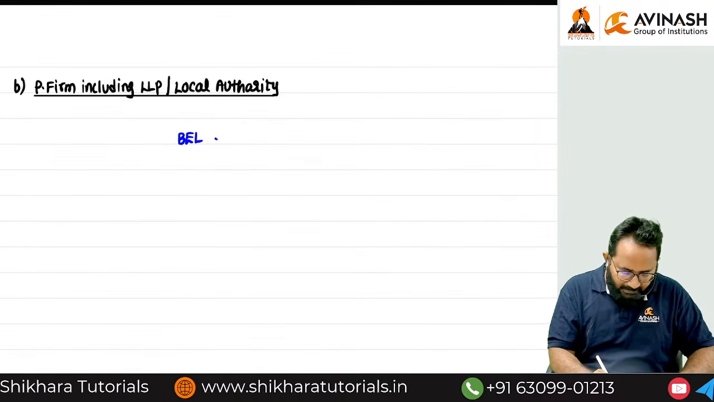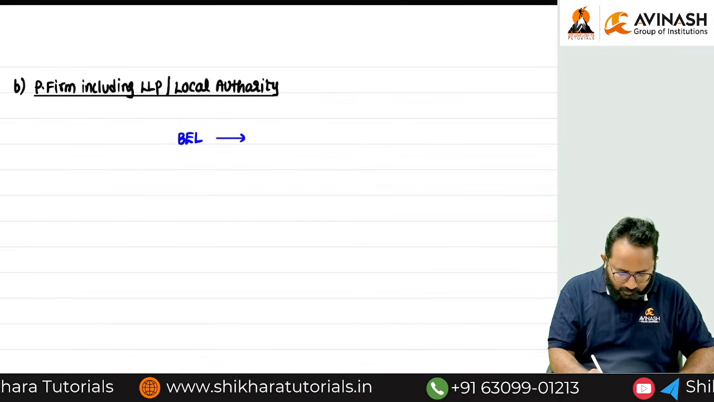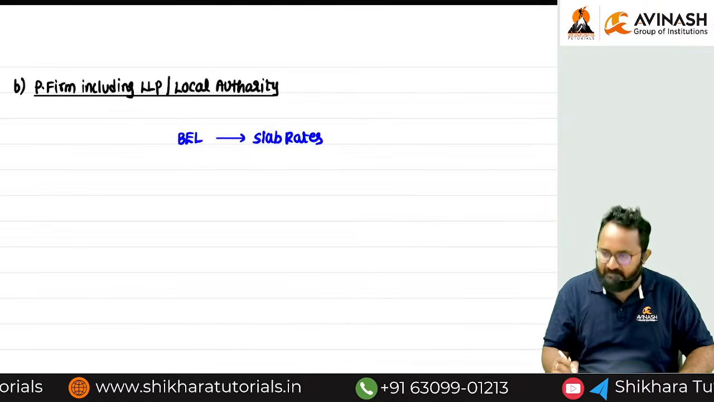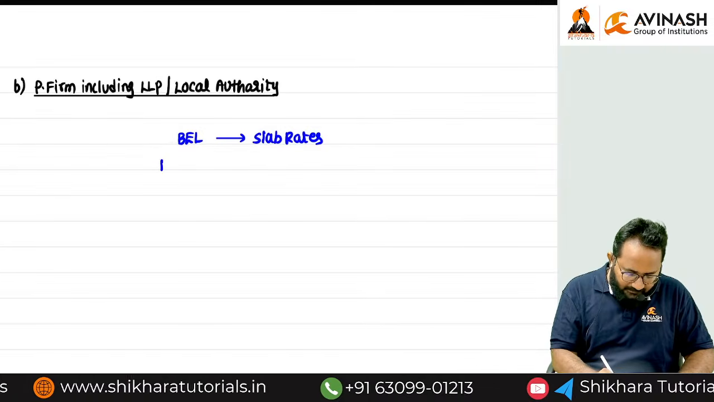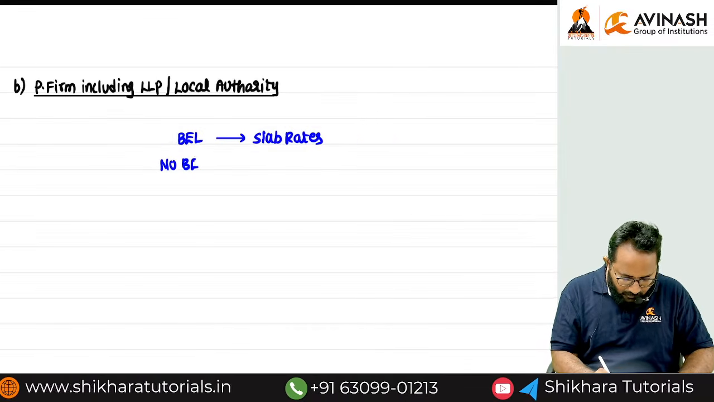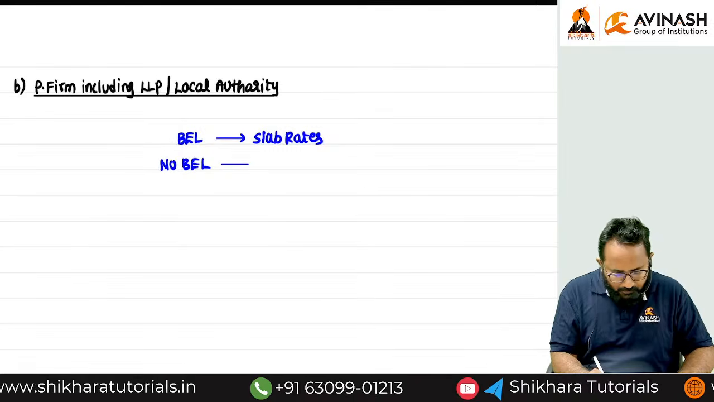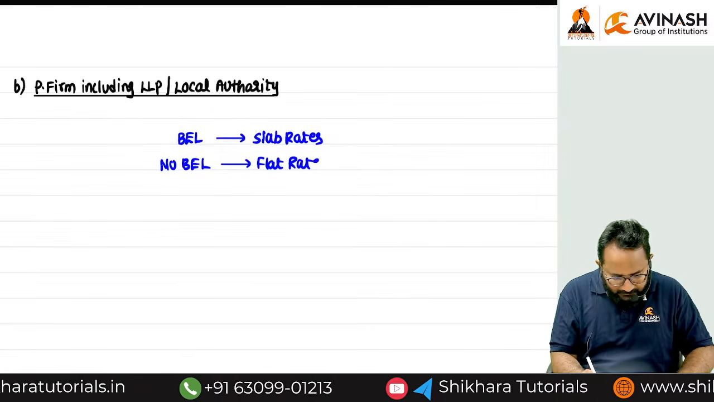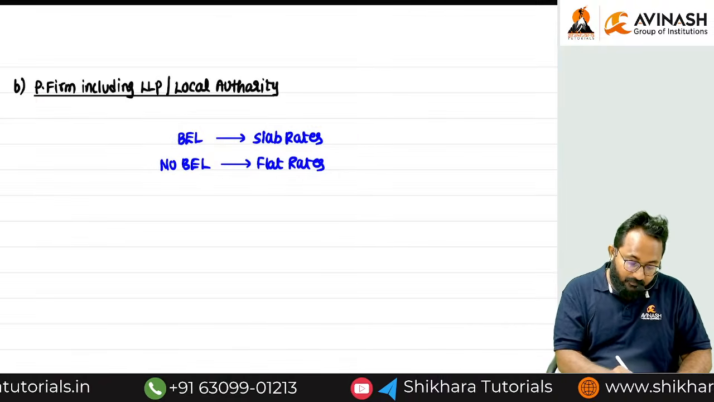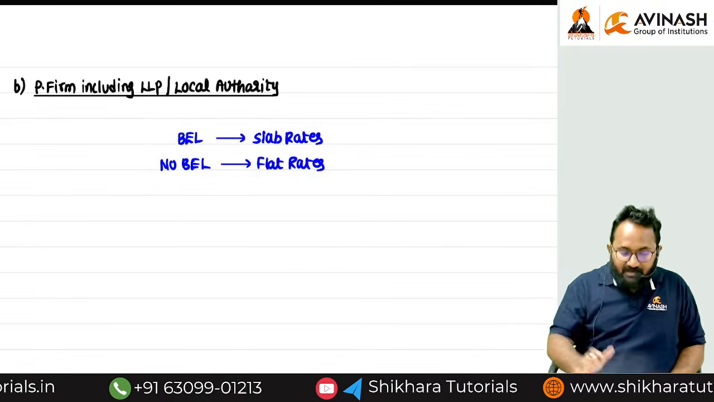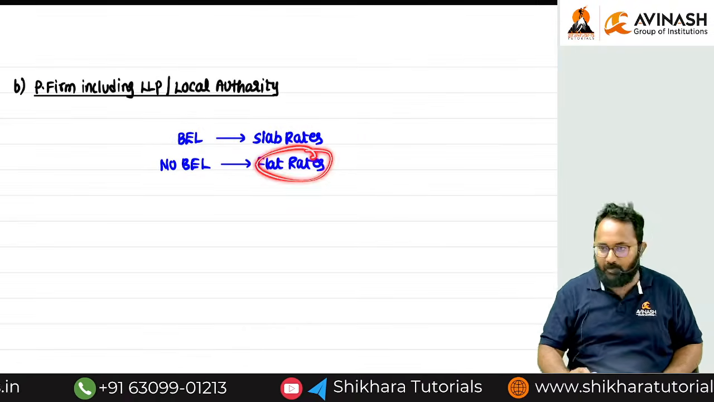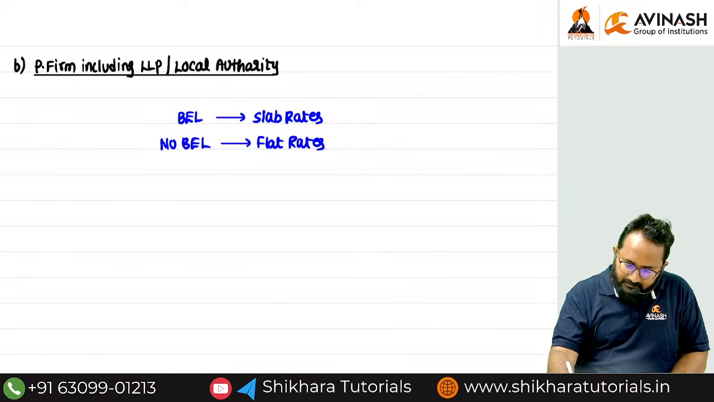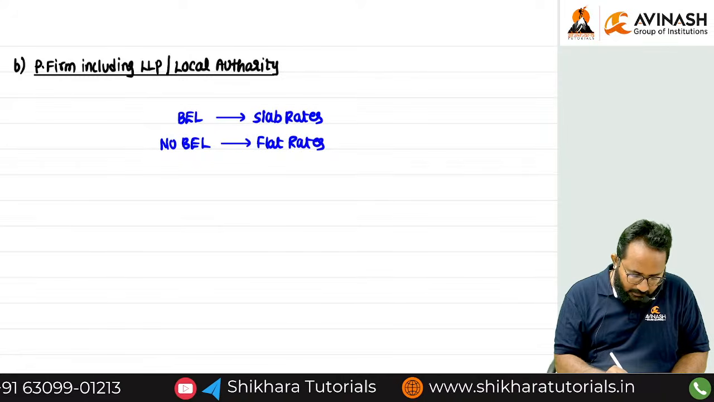If there is any basic exemption limit, we have to follow slab rates. If there is no basic exemption limit, we have to follow flat rates. Now, these are the persons who do not have any basic exemption limit. That's why we have to follow flat rates. Now, directly we'll discuss the income tax rate.